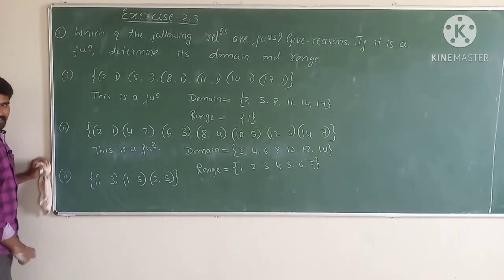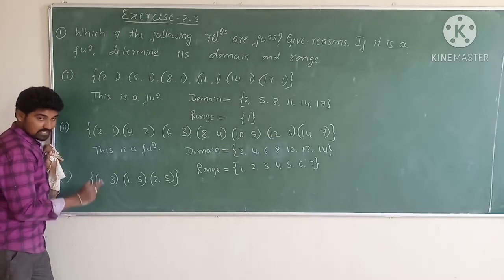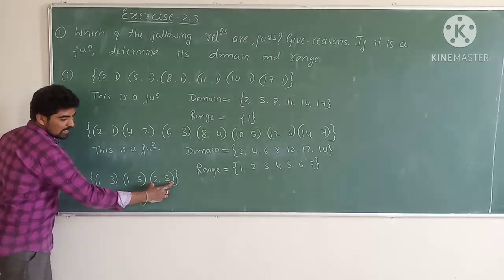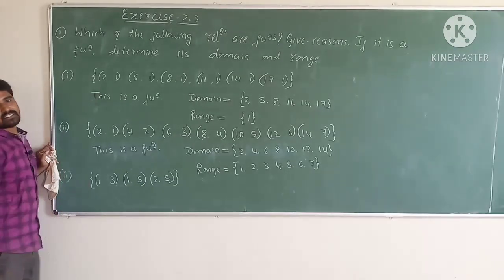Next, the third question. He has given that the relation consists of the ordered pairs (1, 3), (1, 5) and (2, 5). Is this relation a function?